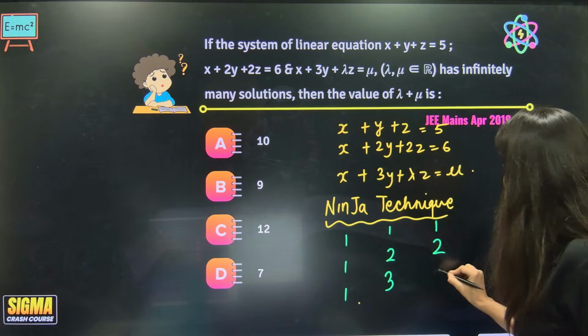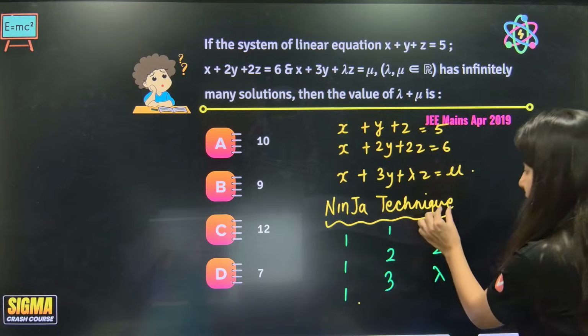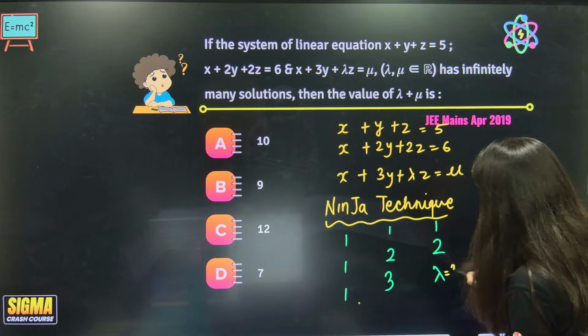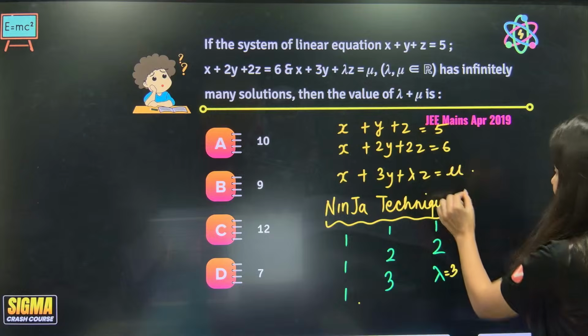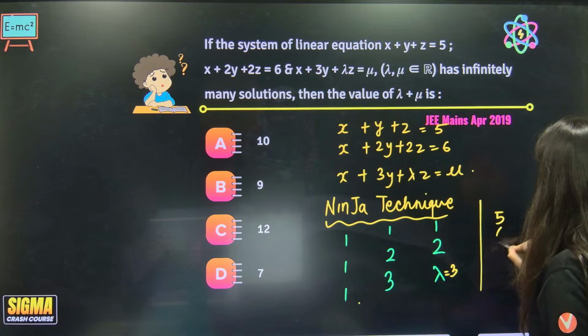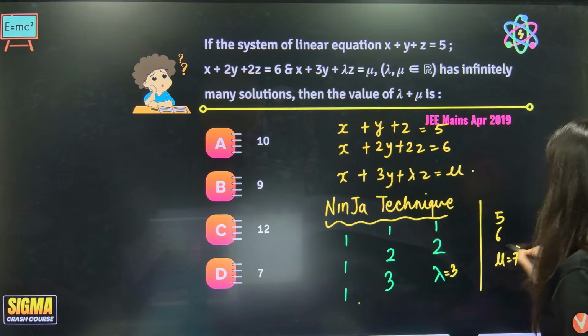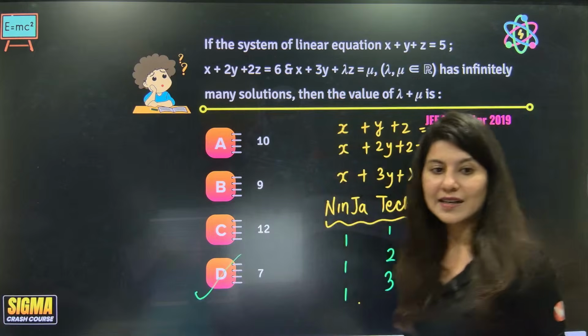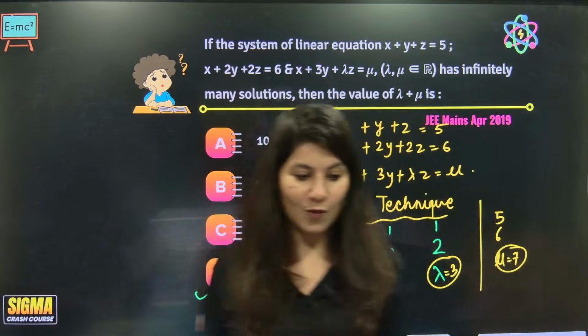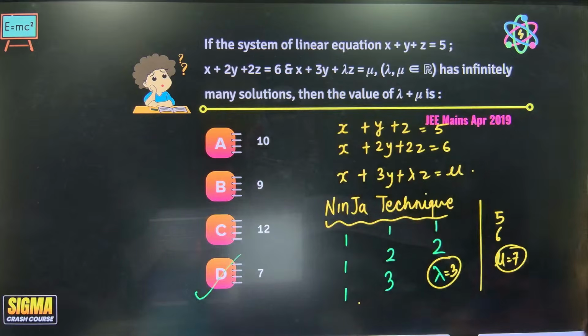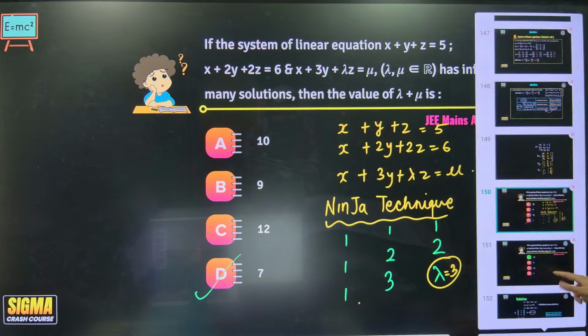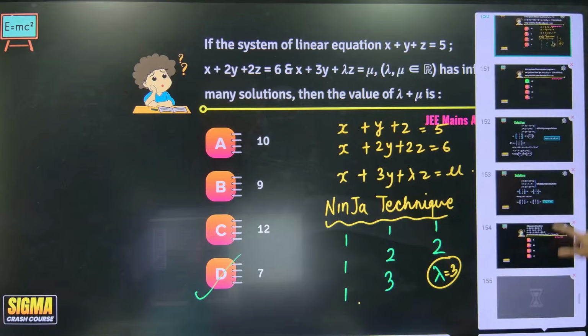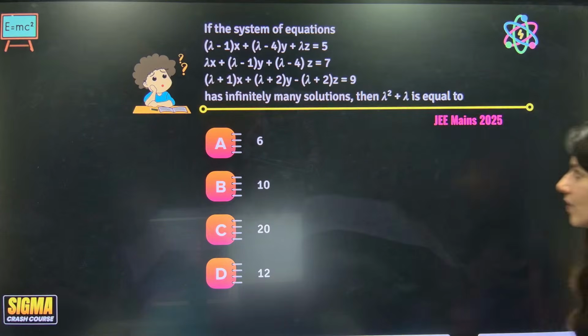Now 1 2 lambda. Now if you want this to be in arithmetic progression, your lambda should be 3 and here 5, 6 and mu. Clearly your mu should be 7. Can you see? Hence arithmetic progression will get completed and mu will be 7. Okay. So this is the ninja technique. That for infinite solution, your coefficients should be in arithmetic progression.